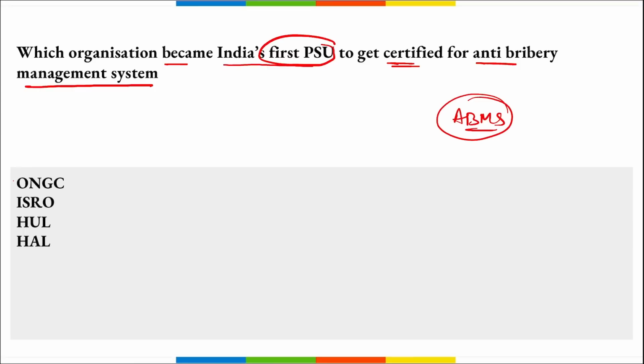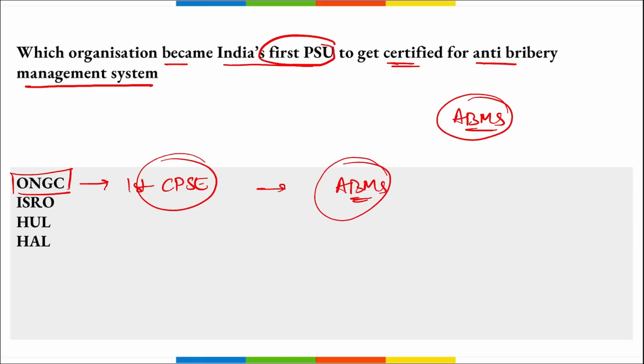So, which is the organization? It is your ONGC, that is your Oil and Natural Gas Corporation. It is one of the largest crude oil and natural gas Maharatna companies in India, and it became the first central public sector enterprise in India to get certified for the anti-bribery management system. Correct? Then remember, the CEO of ONGC, that is Arun Kumar Singh, who is the chairman and chief executive officer of ONGC, received this anti-bribery management system certificate in an award ceremony.